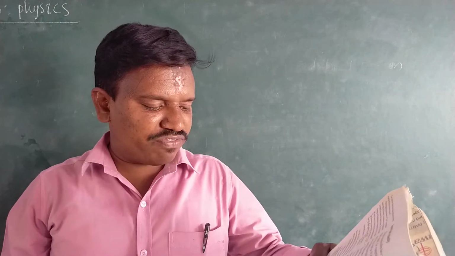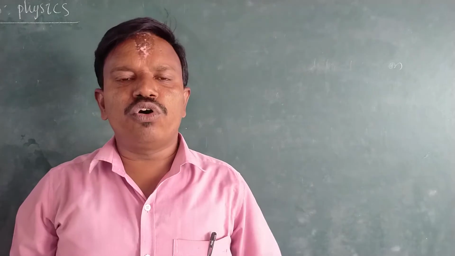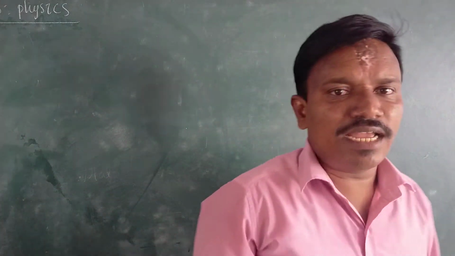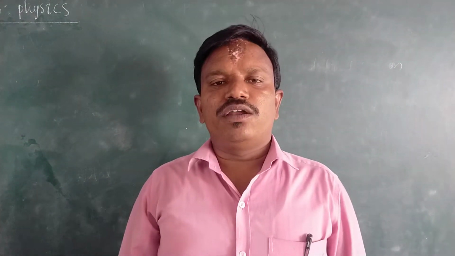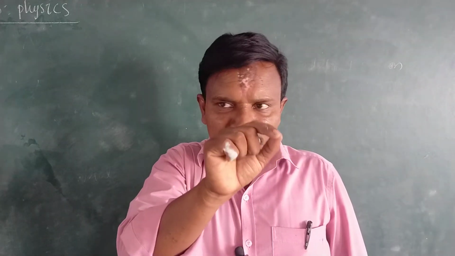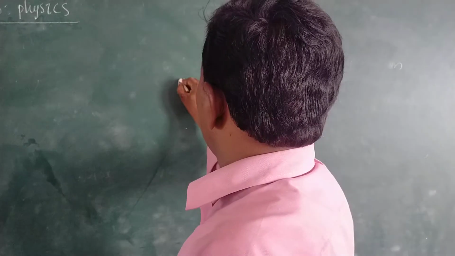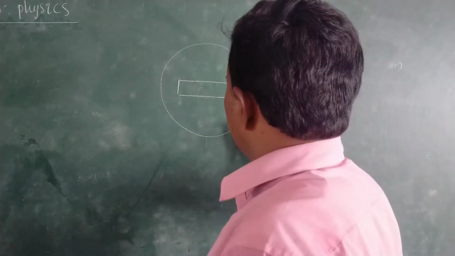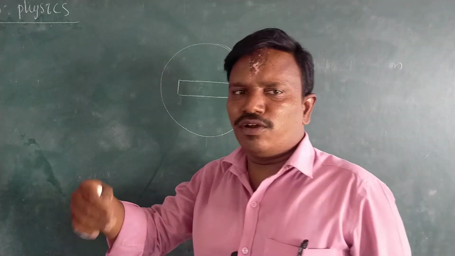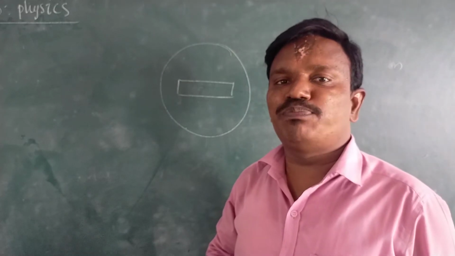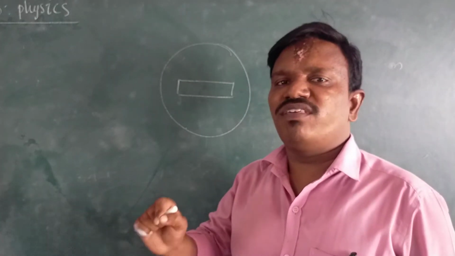The initial and final odometer readings are given. Odometer is the device which is used to measure the distance. Normally on a bike you will have a rectangular box, and a spherical one with some lights, which is the speedometer. The speedometer is used to measure the instantaneous speed of the vehicle.